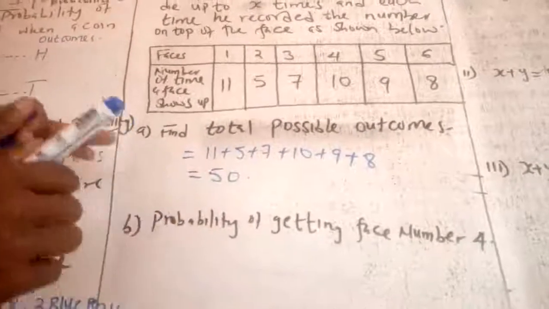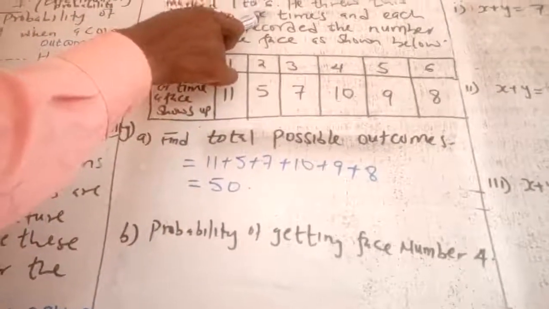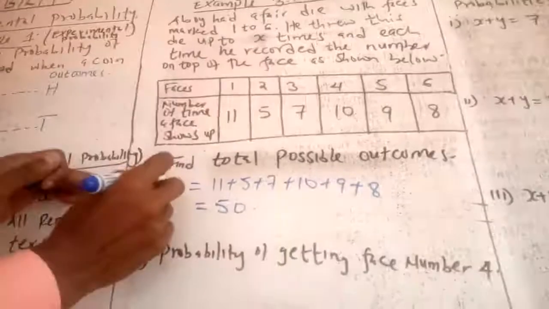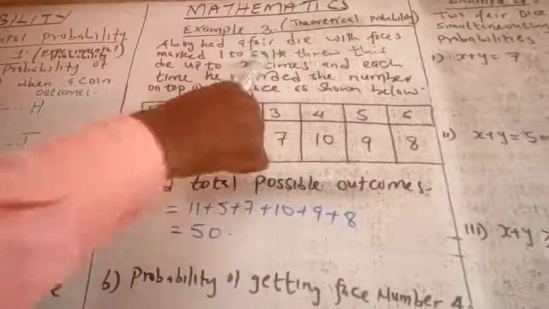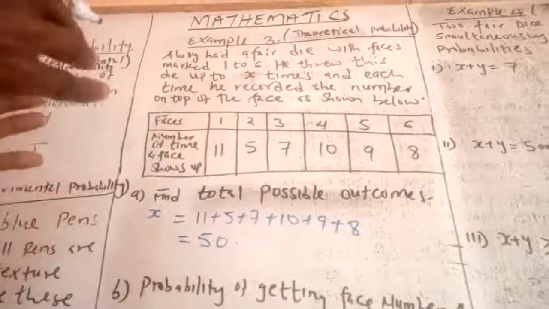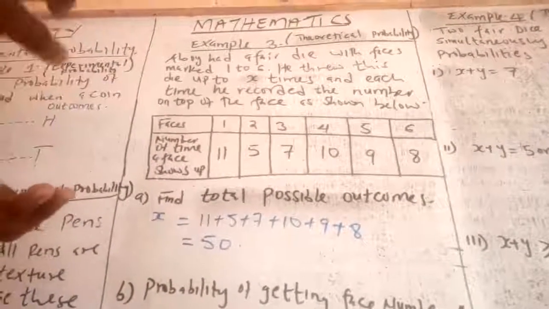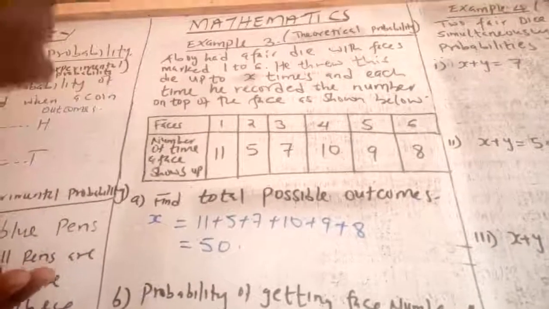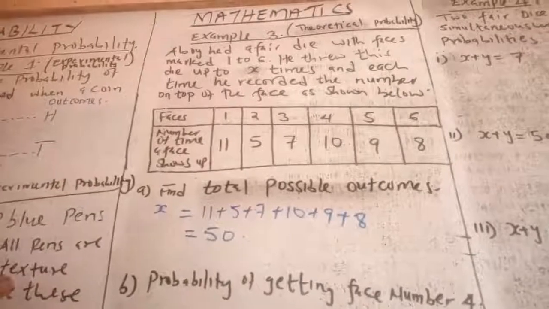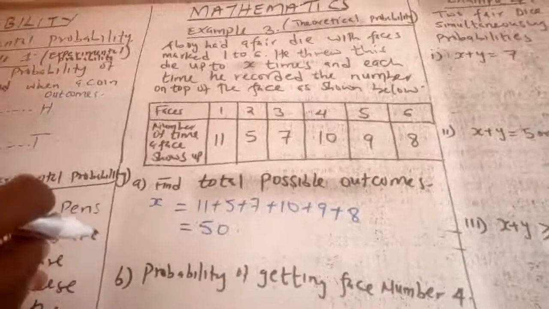And therefore, it means that the letter X here is represented by 50. It's representing 50 times. So if you ask what is the total number of times the die was drawn, you are supposed to say 50 times, and therefore that is the total possible outcome.